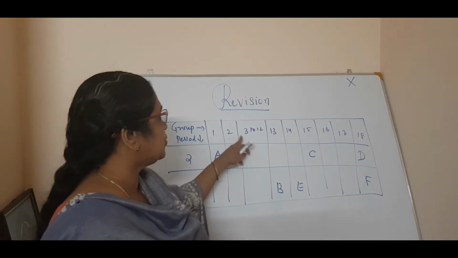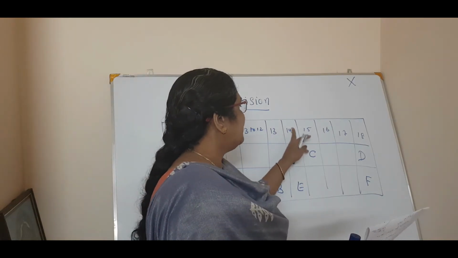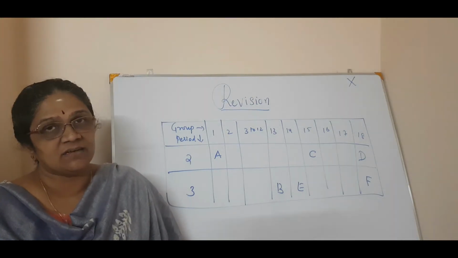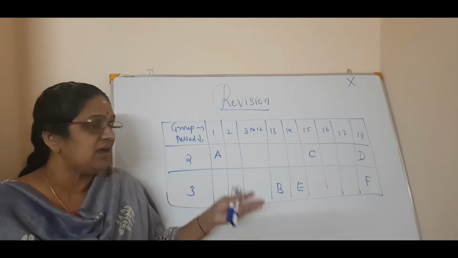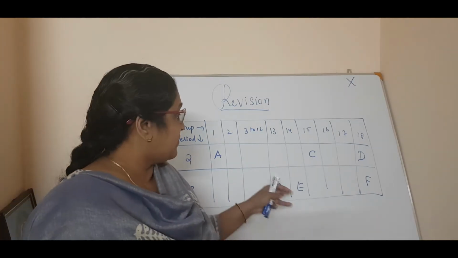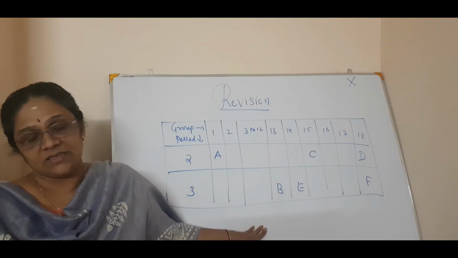Group is 1 to 2, 3 to 12 they are not given because we have not studied, that is 11th standard, even though we have studied 13, 14, 15. Listen, you don't want to know which element is that. You just say if it is B or C, it is like that. Okay. Then, so hope you have drawn this table. Okay.